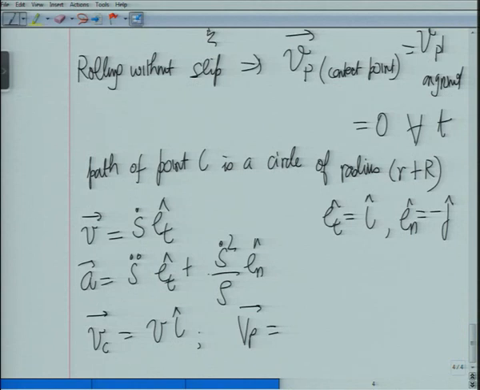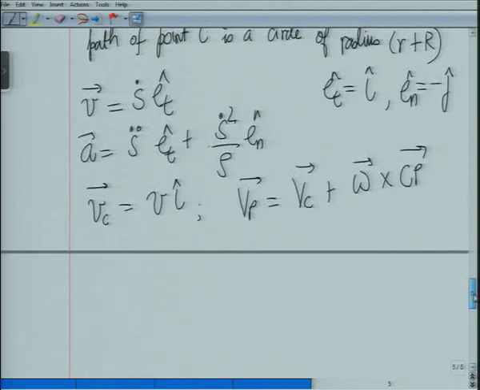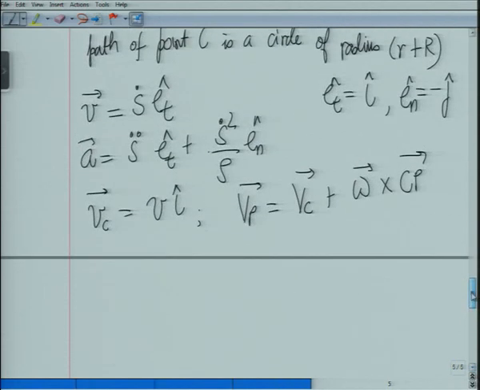Velocity of point P will be equal to velocity of point C plus omega cross CP. We do not know omega, we only know v. So from here, let's extend this out. Now Vp turns out to be equal to Vi.